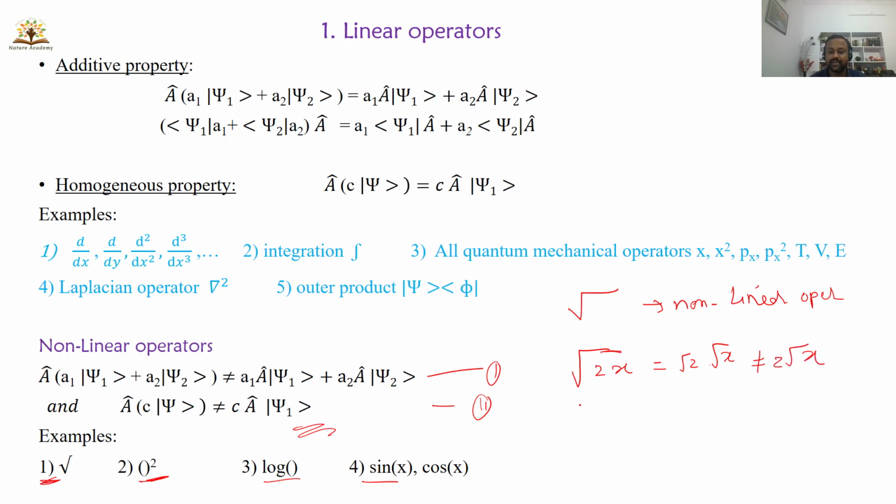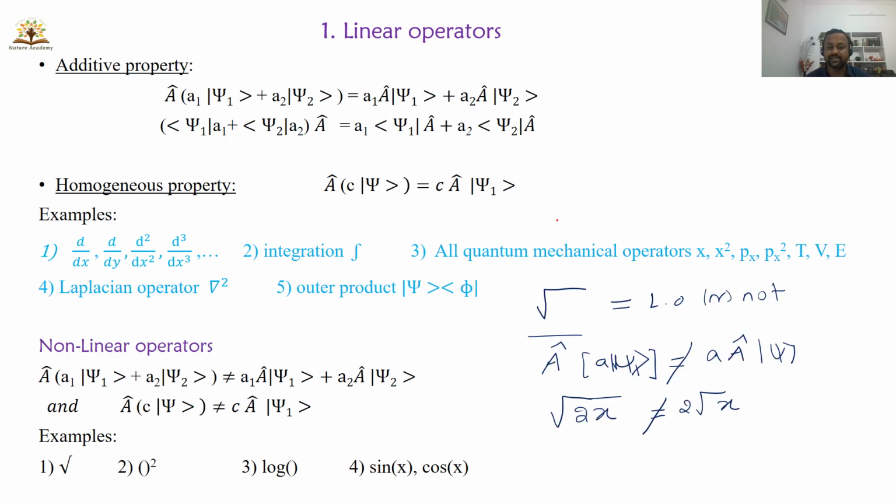So here the operator A cap is the root and it is acting on the function 2x. You should get 2 into A cap x, then I can say A is a linear operator. But what you are getting here is root 2 into A of x, not 2 into root of x. From this we can conclude that the square root is not a linear operator.